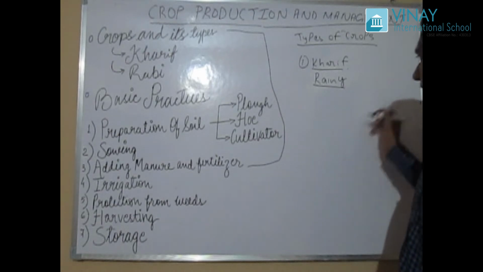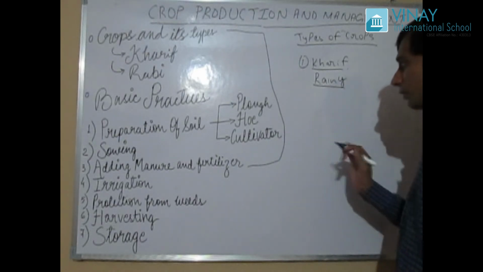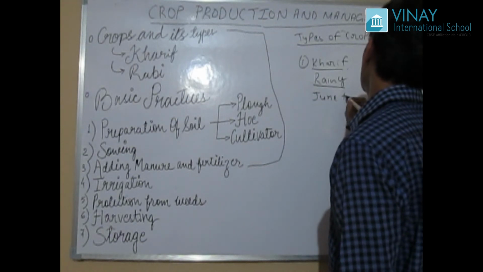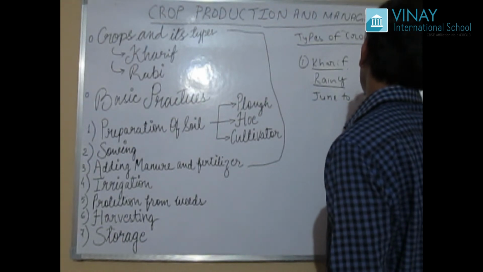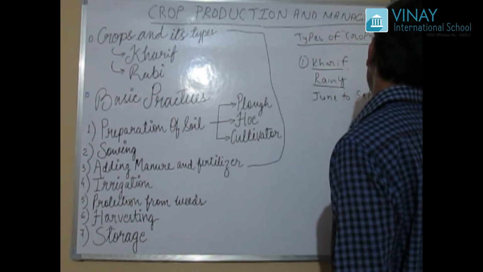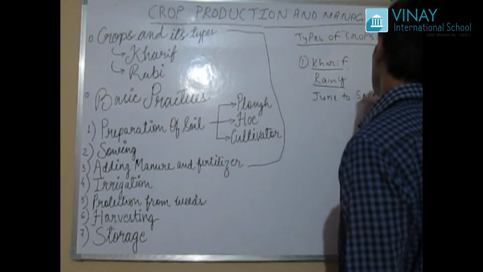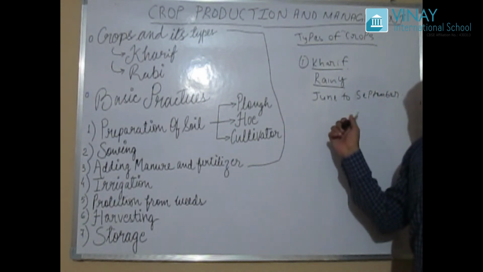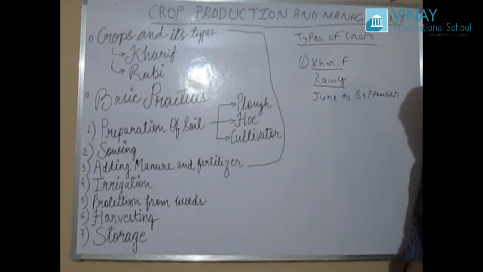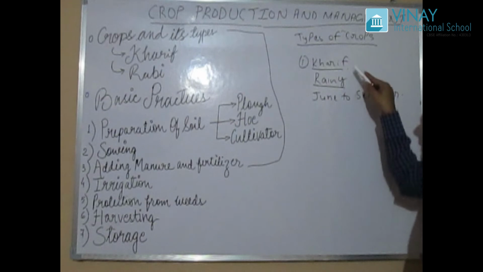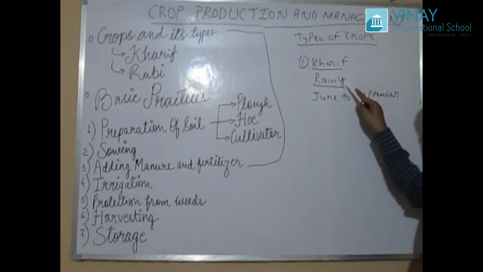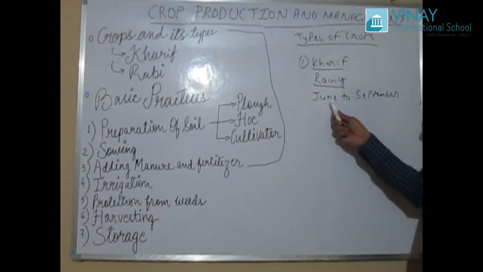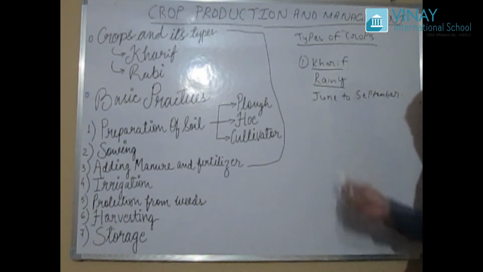Now we can see the duration. If we talk about the duration, it is normally June to September. You all might know this is the time when in India we have a rainy season. So normally a Kharif crop is a rainy crop, and it is grown from June to September.